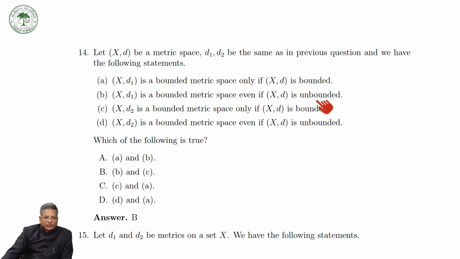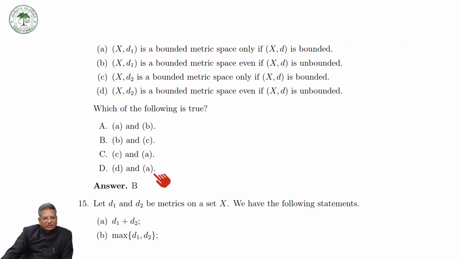Yes, this is true. And (X,D2) is a bounded metric space only if this is bounded. Yes, because if this is bounded, then this is bounded. So the answer is B and C, the rest is not.